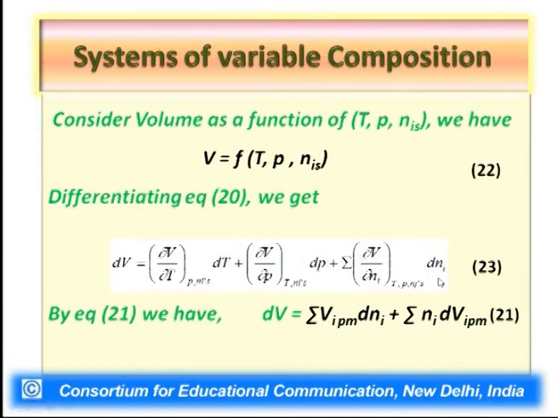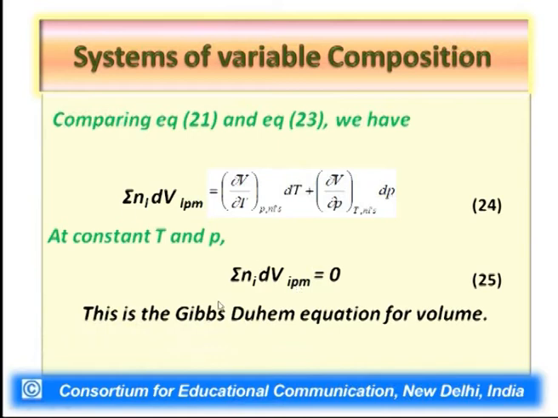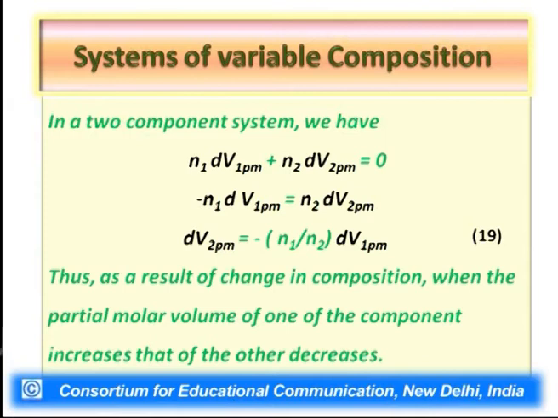So it is clearly an indication that we can compare the two equations, equation 23 and 21, and because dV is present on the left hand side in both equations, ultimately what we would get is summation Ni dV_i PM equal to del V by del T at constant P, Ni's dT plus del V by del P at constant T, Ni's dP. Now if we keep temperature and pressure constant, dT and dP would be 0 as we have considered earlier. So here we would get summation Ni dV_i PM equal to 0. This is the Gibbs-Duhem equation for volume, as we have considered the Gibbs-Duhem equation for the Gibbs free energy.